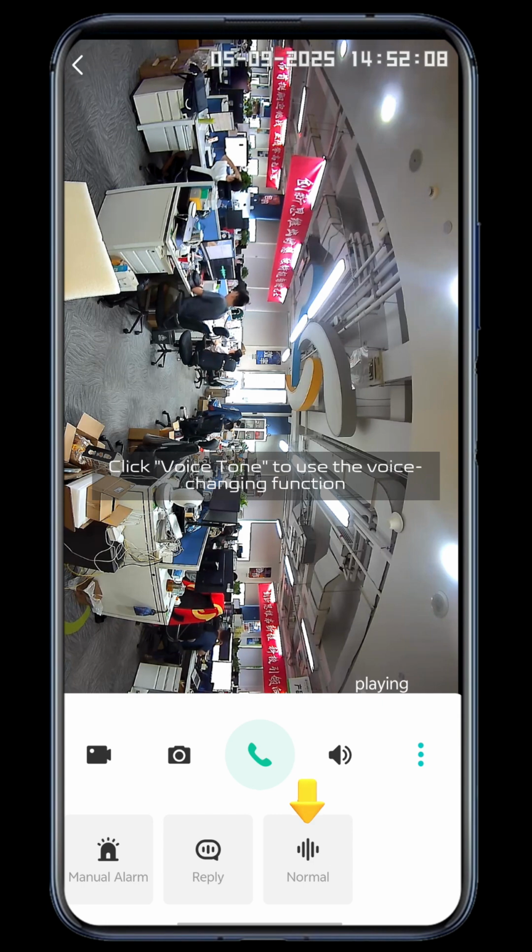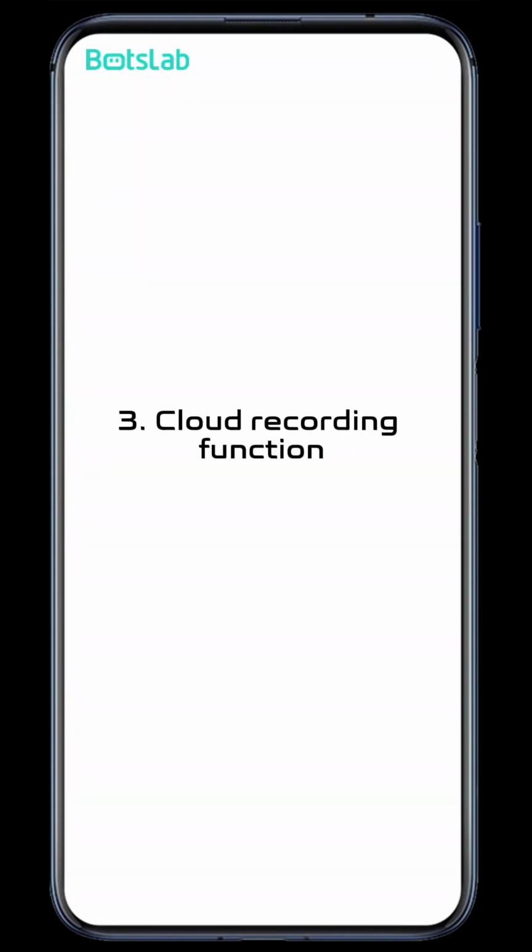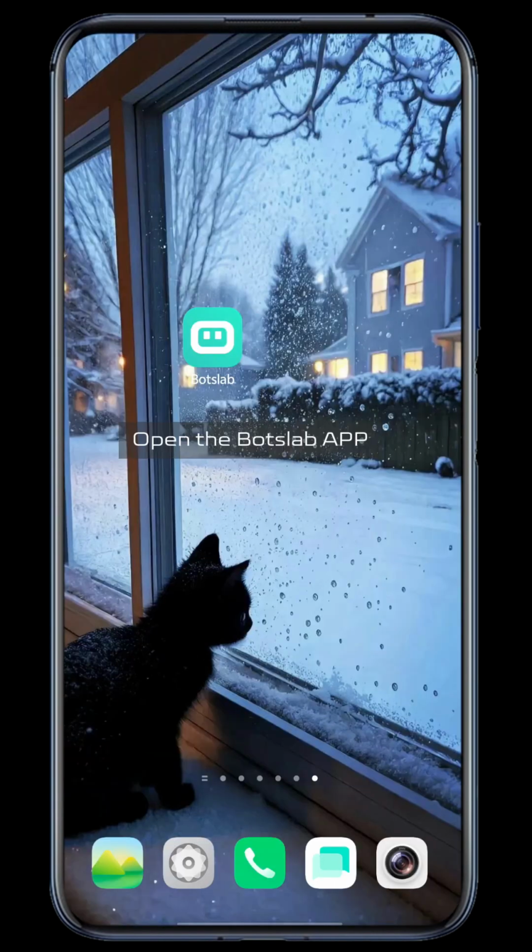Click Voice Tone to use the voice changing function. 3 options are available: normal, male, funny. 3. Cloud recording function. Open the Bots Lab app.